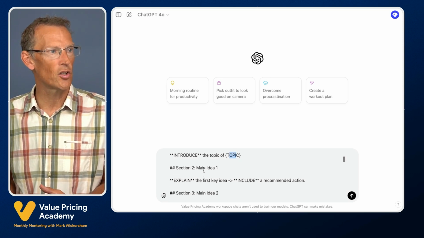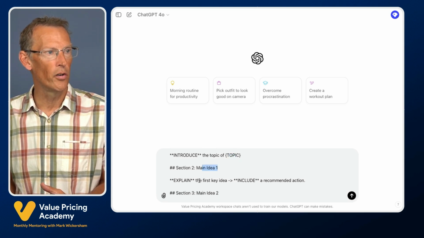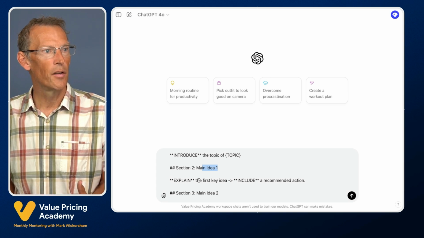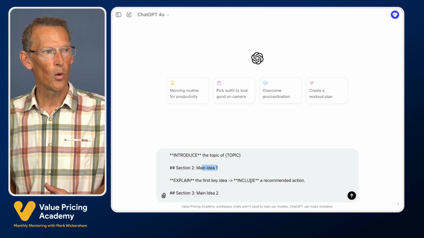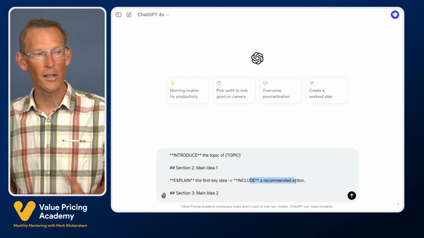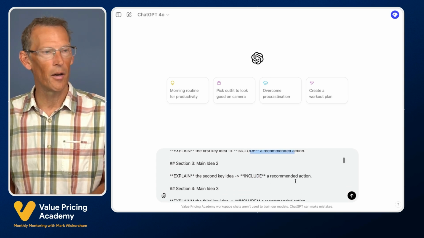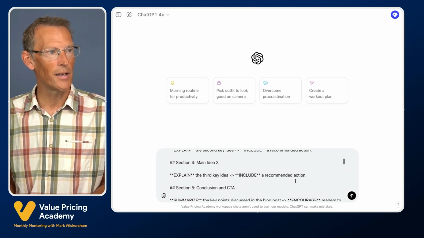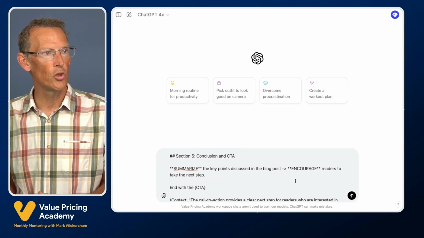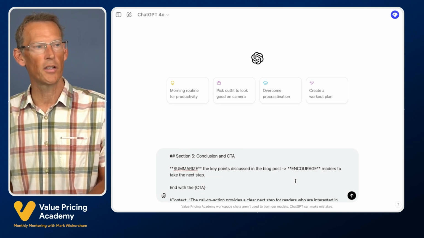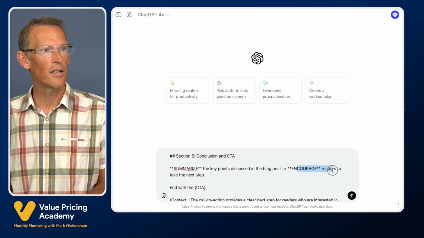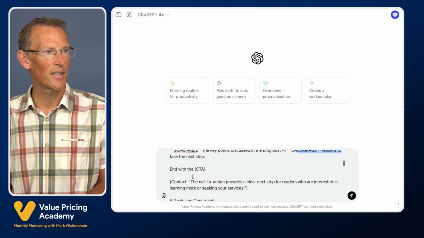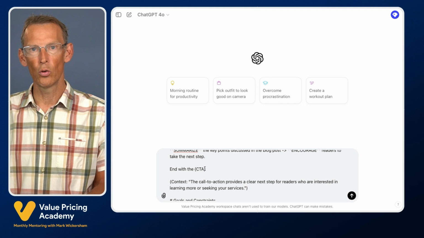I then want a section for main idea number 1, and it wants to explain the first key idea with a recommended action for the reader to undertake. Similar thing for main idea number 2, main idea number 3, and then a conclusion and call to action where it summarizes the key points in the blog post and encourages the reader to take the next step and end with a call to action.